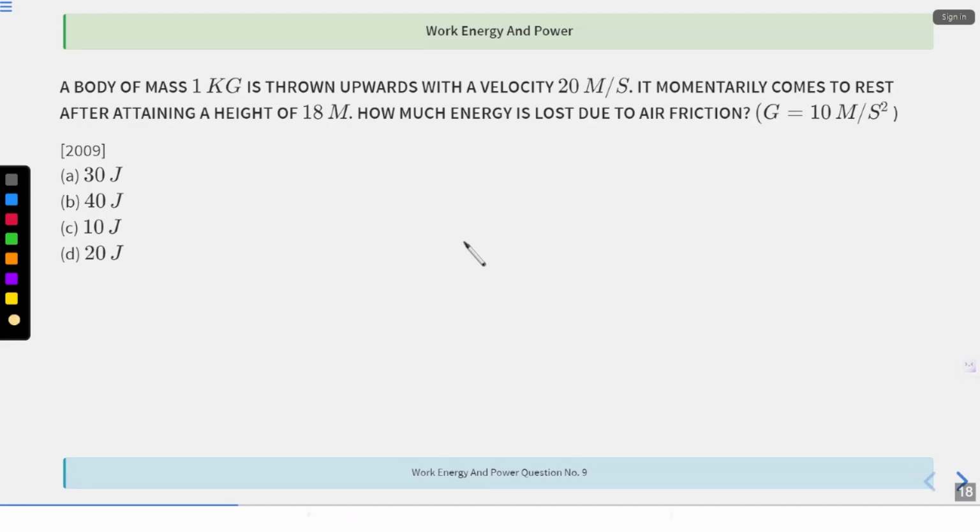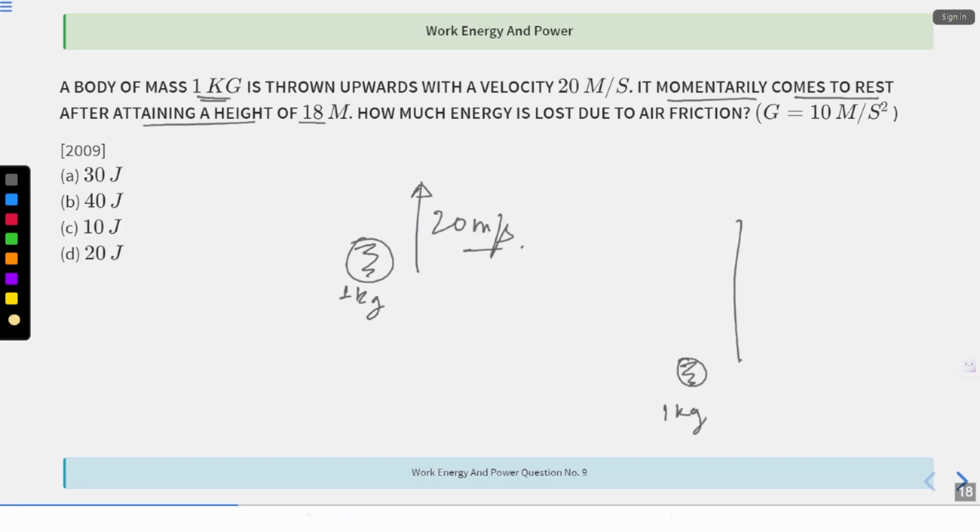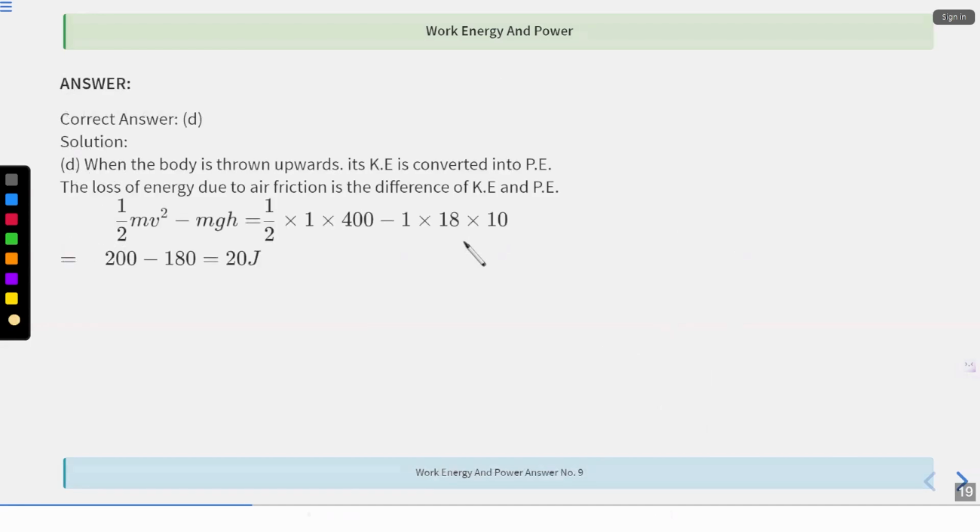Now, moving to the ninth question. A body of mass 1 kg is thrown upward. Let's say I'm considering it as a ball. It's 1 kg, thrown upward with a velocity of 20 meter per second. It momentarily comes to rest after attaining a height of 18 meters. So basically, this is my ball. It goes up and stops here at a height of 18 meters, and it is thrown with a velocity of 20 meter per second. How much energy is lost due to air friction?